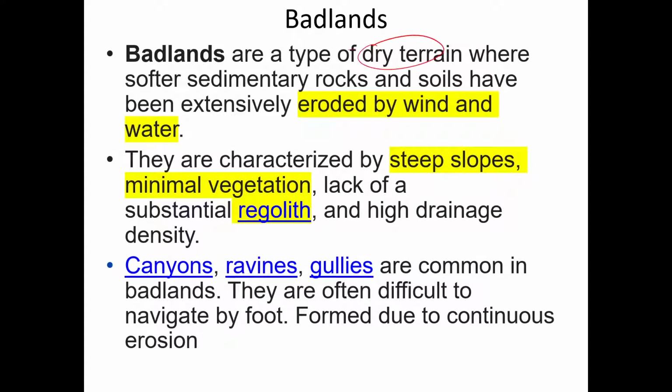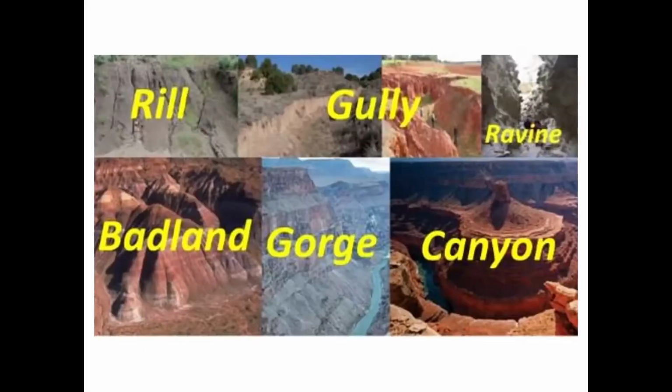Badland is a dry terrain, made up of various sedimentary rocks and soil, devoid of soil basically, and it is made by the combined effort of wind and water, right. So they have steep slopes, they have almost minimal vegetation, and they lack soil. Regolith matlab soil, the top layer, right. And see how badlands are formed. Badlands are formed by erosion, right.